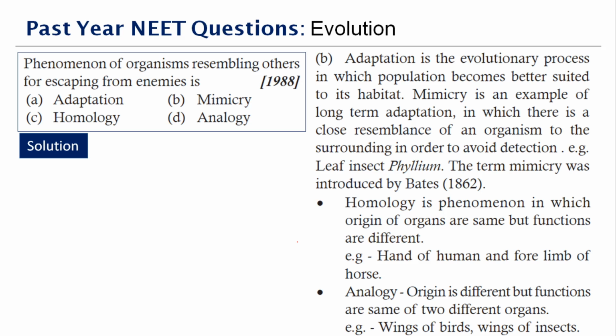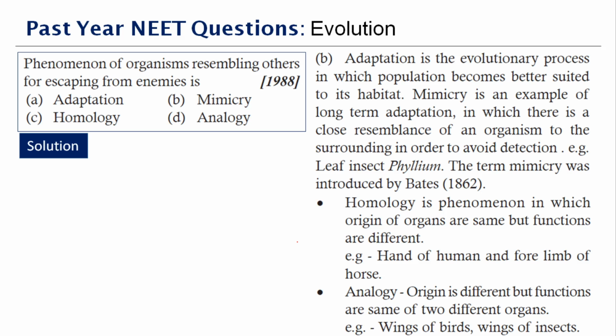Okay, so here to your right side you have a clear explanation of each term that is mentioned in the options. So adaptation, if you see, it's the evolutionary process in which the population becomes better suited depending on its habitat, while mimicry is an example of long-term adaptation in which there is a close resemblance of an organism to the surrounding in order to avoid detection. It's moreover like a hiding process. Like if you take the chameleon, its body color changes. So that is also a way of escaping.